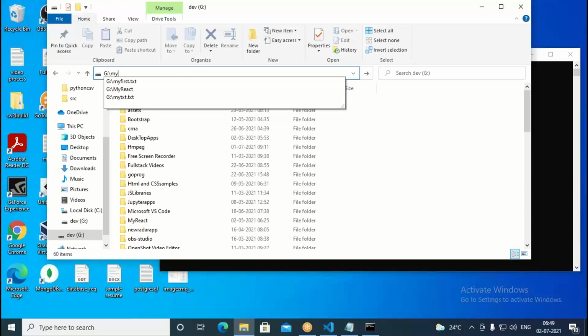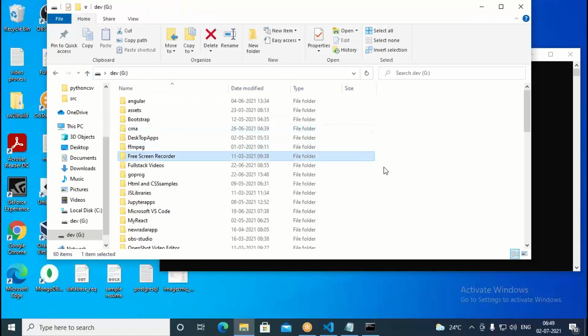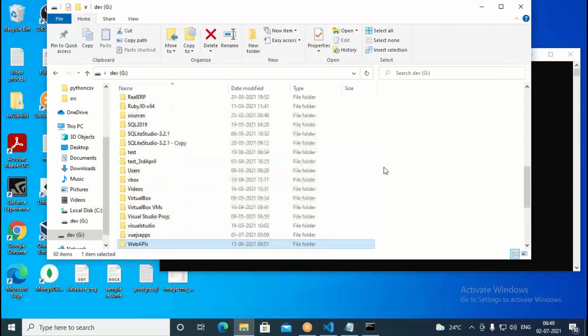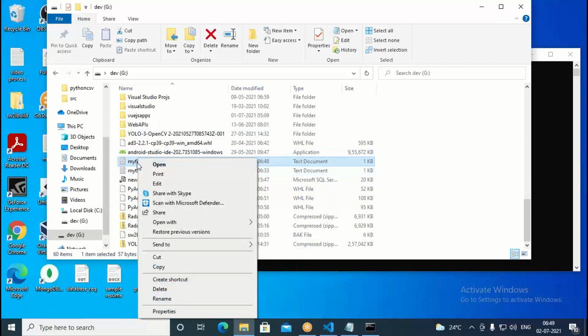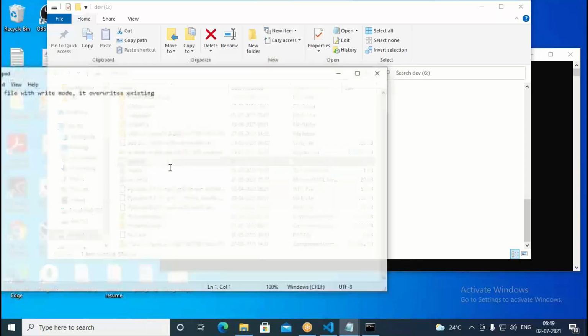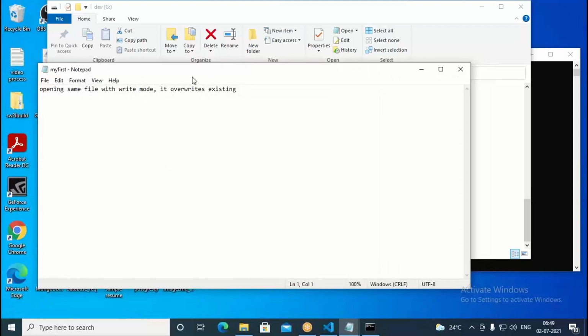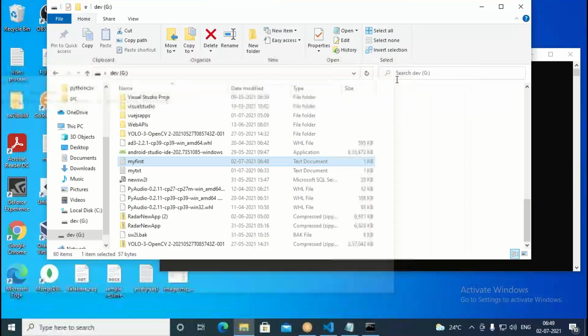Okay, so we should go here. Open using Notepad. Opening same file with write mode it is. Now let us delete this file here.